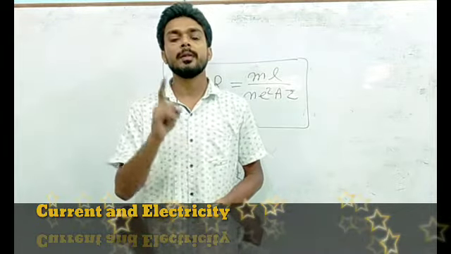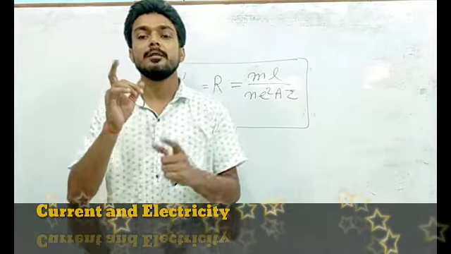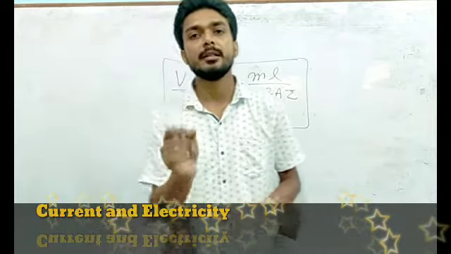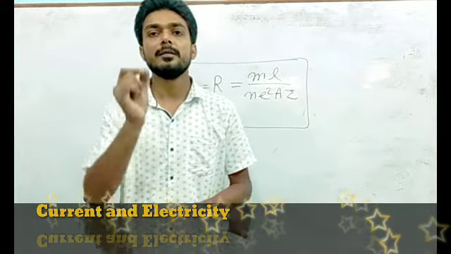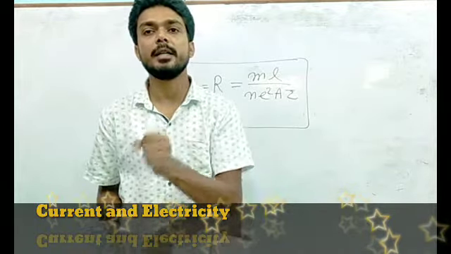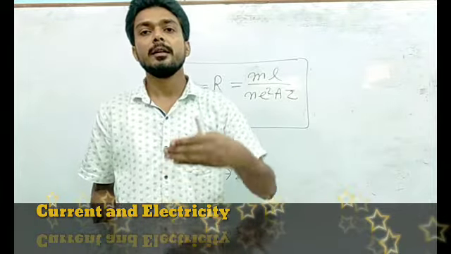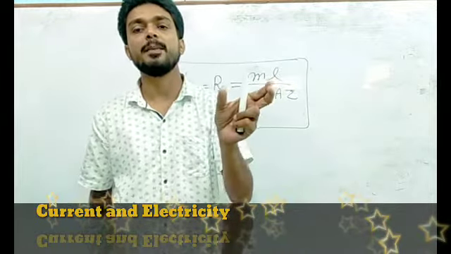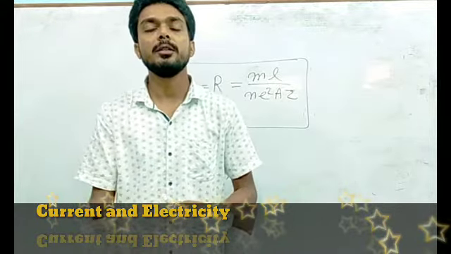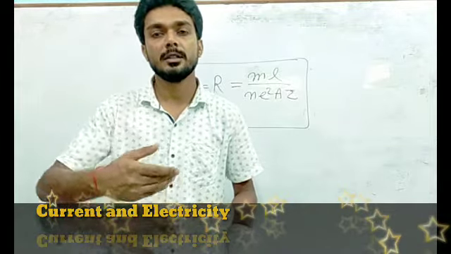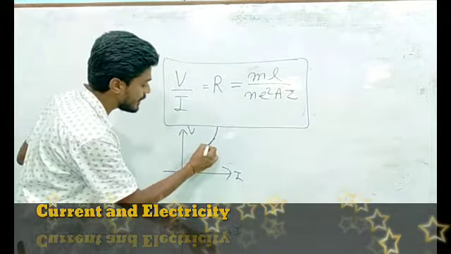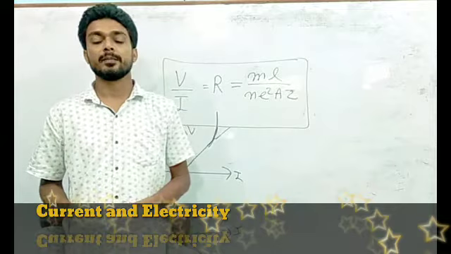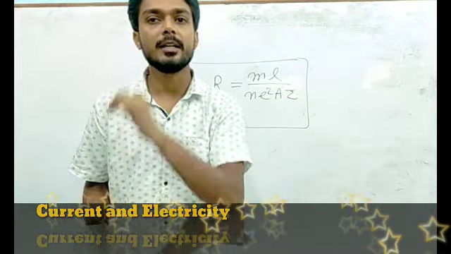Ohm's law? Number one limitation is that with increase in current and with increase in time, the temperature increases. Students, whenever we pass a current through ohmic conductors or ohmic devices, at the beginning there is no change in temperature, but after some time you will find that the temperature of that device increases and you will find a deviation from Ohm's law. So the first limitation is temperature. Students, and what is the second limitation?